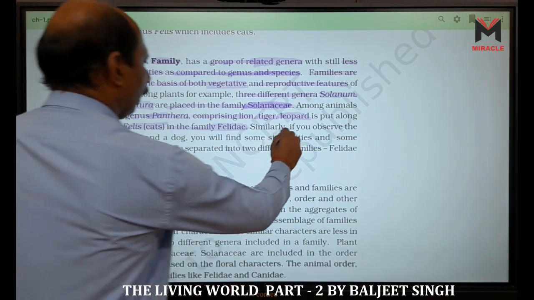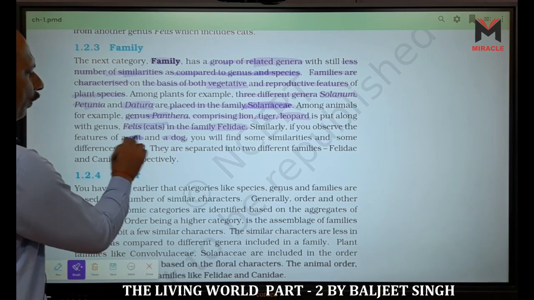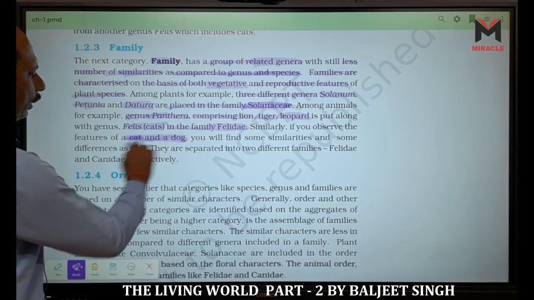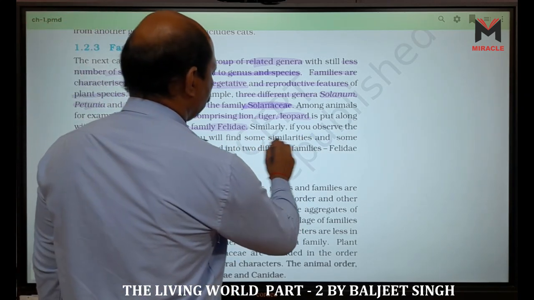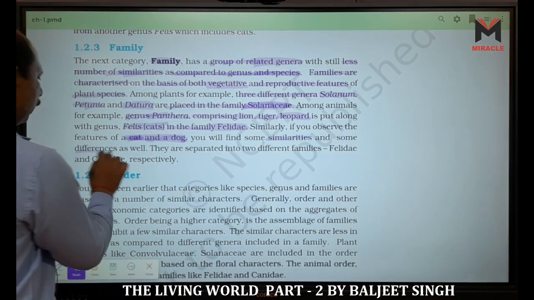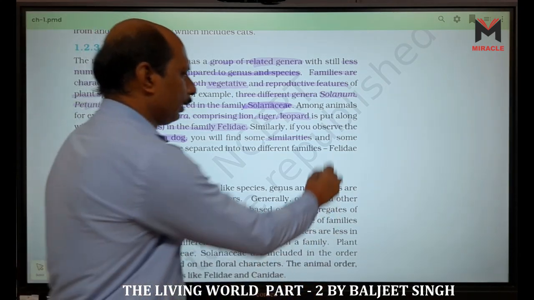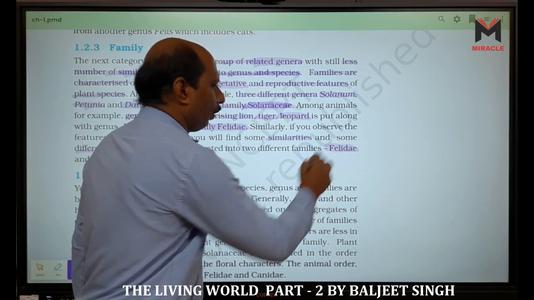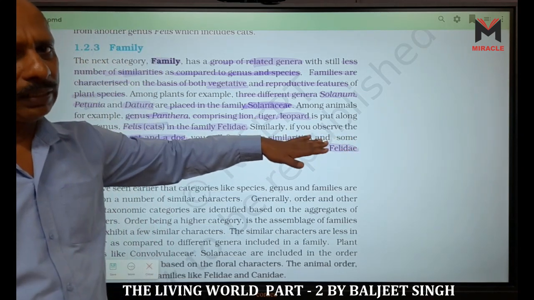Clear? If you observe the features of a cat and a dog, we have different features. So dog and cat are from different families. You will find some similarities and some differences as well. So they are separated into two different families. One is Felidae, a family in which tiger and cats are included.